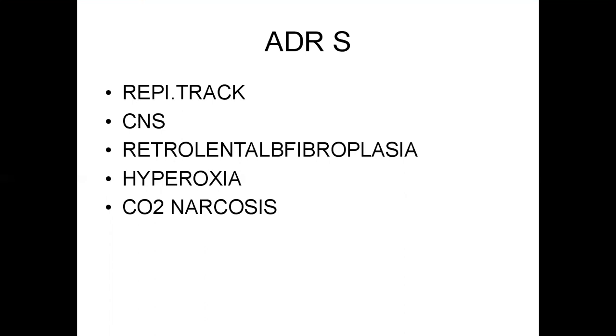And in preterm neonates, when 100% oxygen is given, especially in the 3rd to 6th week of life, more than 100 millimeters of mercury interferes with retinal blood supply.